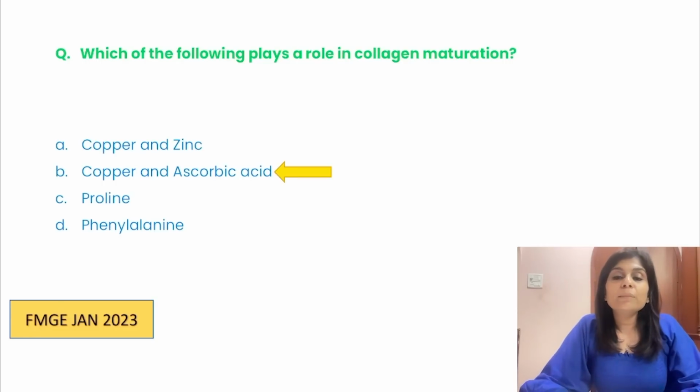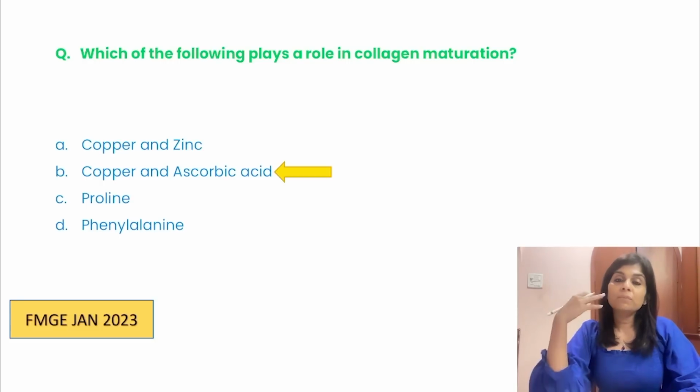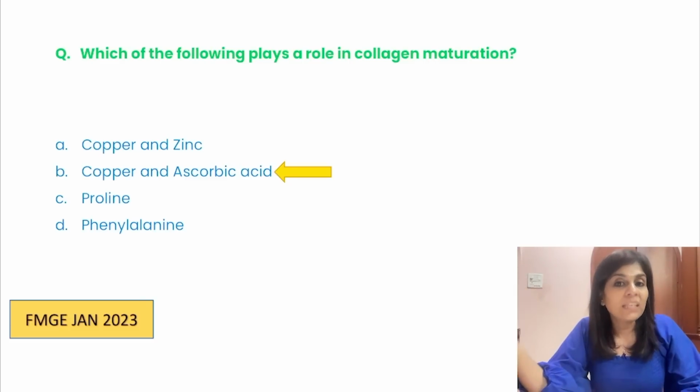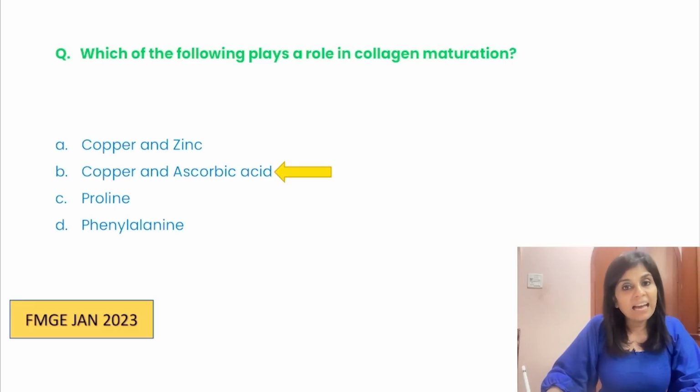And that is why vitamin C deficiency, or scurvy, will present with collagen defect, and that is why they present with bleeding gums. Subendothelial connective tissue is weaker, blood vessels are weaker, and that causes bleeding gums. Okay, so it's vitamin C and copper.